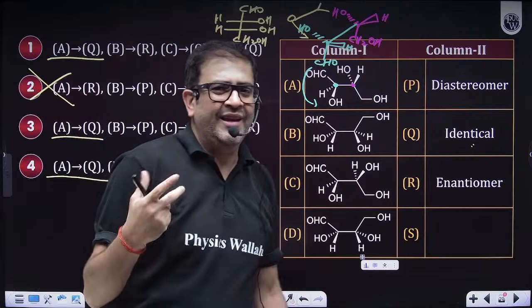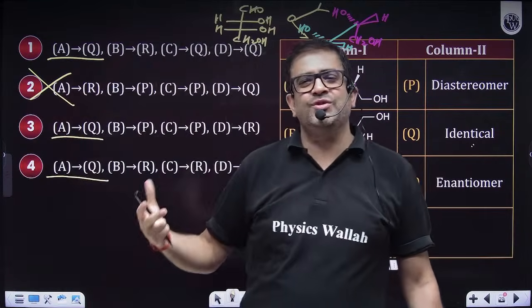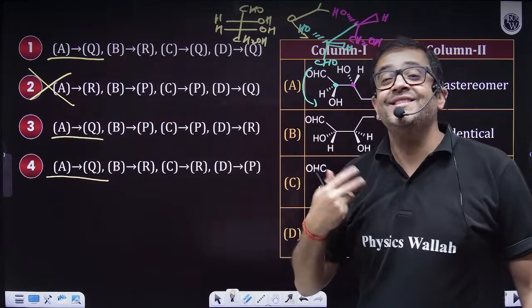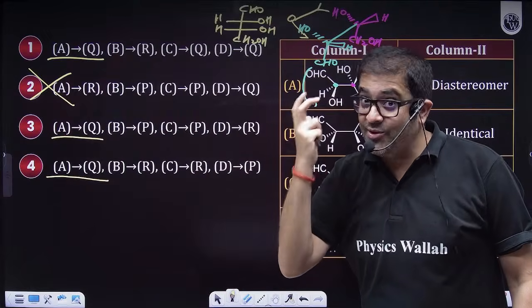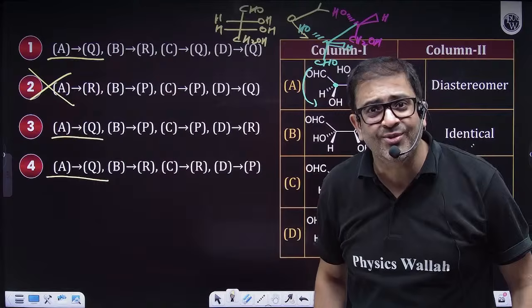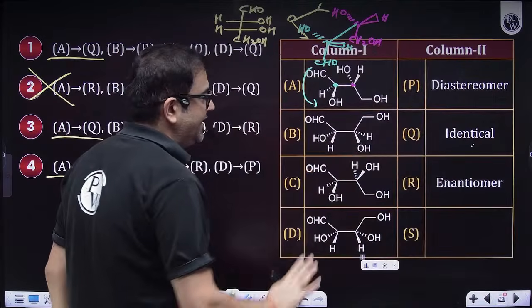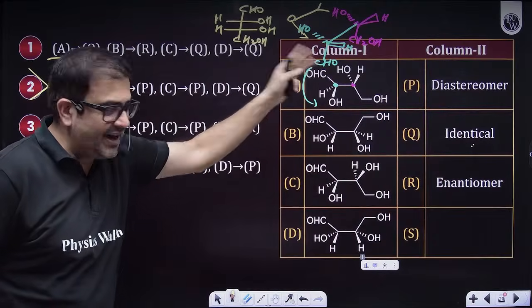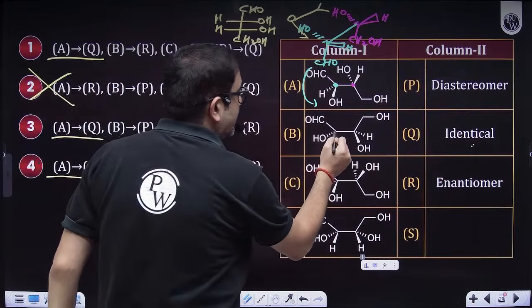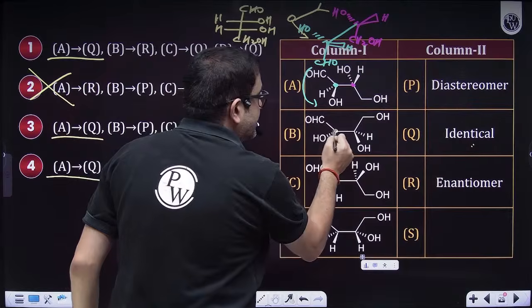Now this is one way. We have already done a JEE Advanced question with the same pattern. Sir, what is the other way? No, beta. Just assign RS also. Let us do this by assigning RS. We can definitely know how to do it like that. Let us assign RS for this. Sir, this is the first carbon.